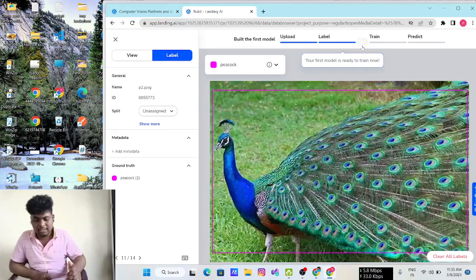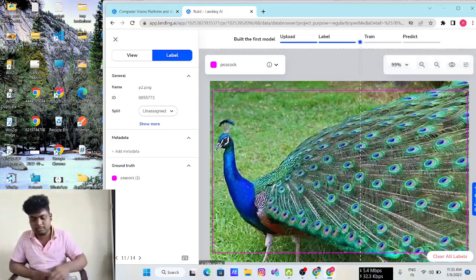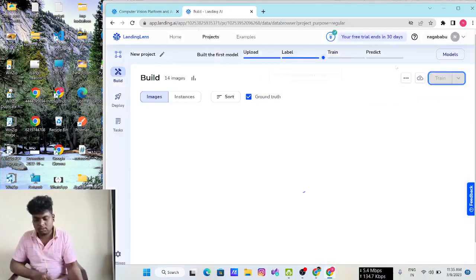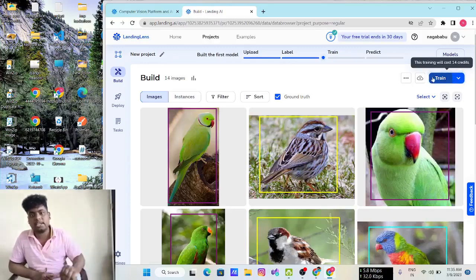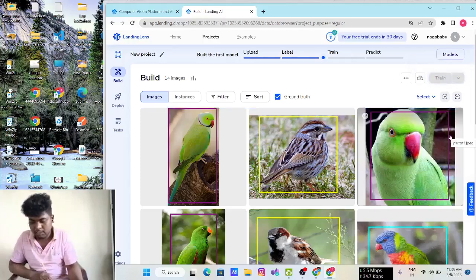So click on go. I am showing a sample. You can do labeling for more images, it's up to you. So click go, and then click on the train option. It shows that this training will cost 14 credits because I uploaded 14 images. Basically it gives 200 free credits at the beginning. If you consume these 200 credits, it does not allow me to train on pictures, so you must have credits. So click on train. Model training is now in progress.